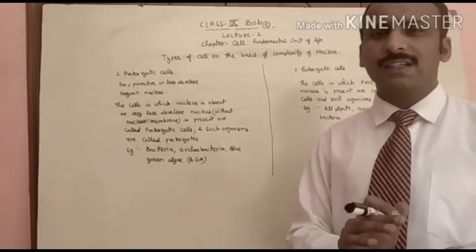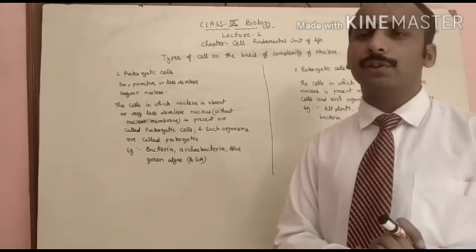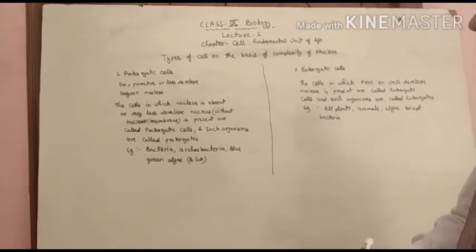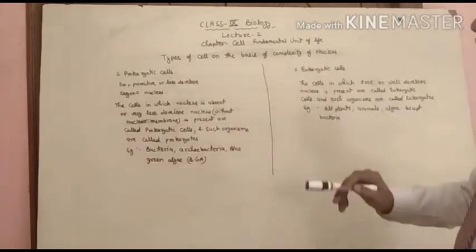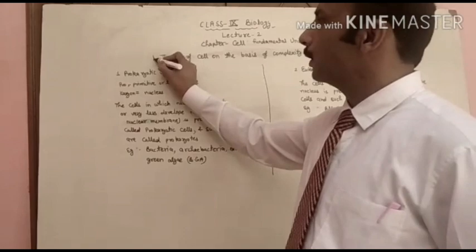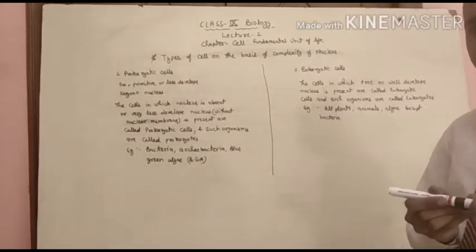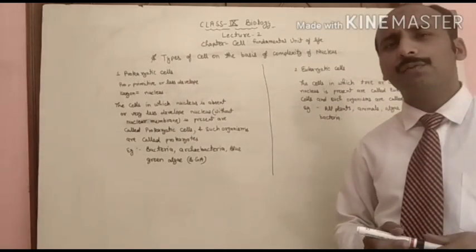Today we will discuss a few topics of this chapter. The first topic for today is the types of cells on the basis of the complexity of the nucleus.